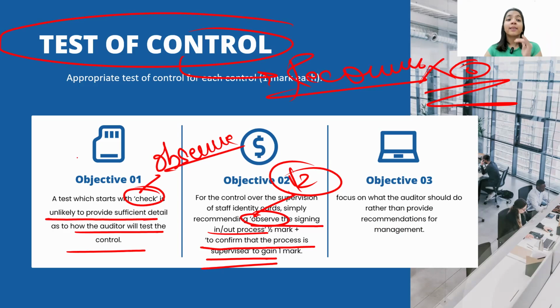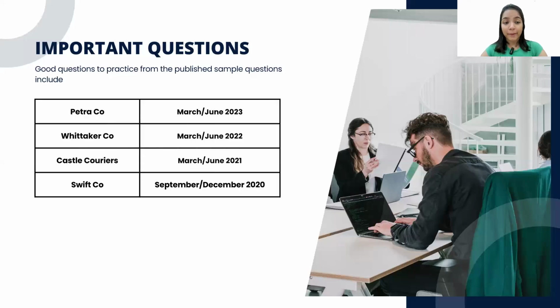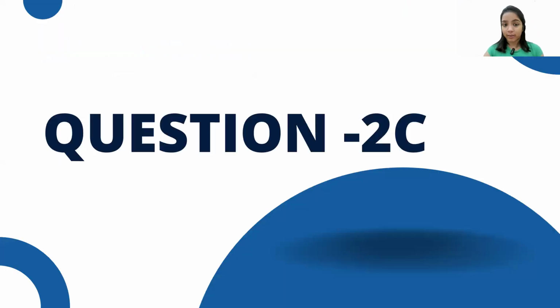How am I answering that? Did I answer everything? Did I write half of everything or not? Now, what are the important questions that you should practice as per the examiner? I know you must have already done them if you are following any exam kit, but please make sure you revisit these questions once again.